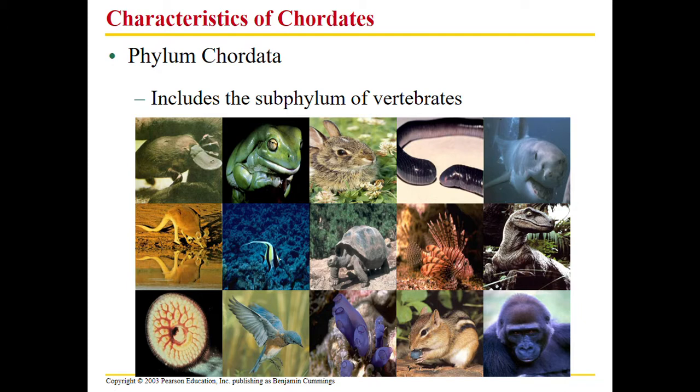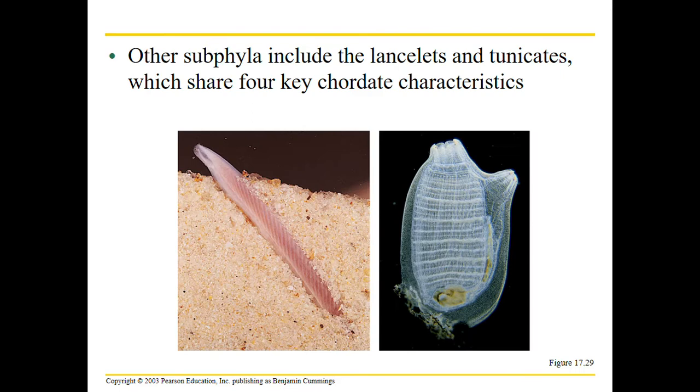So phylum Chordata, chordates. Most vertebrates fall into this phylum, and we're going to talk about some specific characteristics and how all of this happens. But real fast, the only other animals considered chordates that are invertebrates, so that don't have backbones, are lancelets and tunicates. They're both marine filter feeders, and they're very similar to ancestors of all vertebrates. So we consider these chordates, but they are not vertebrates, and this is the only exception.